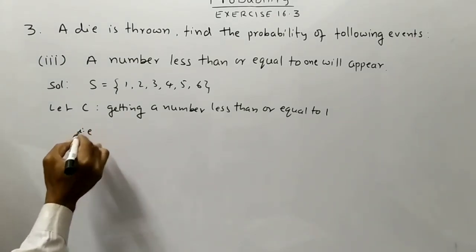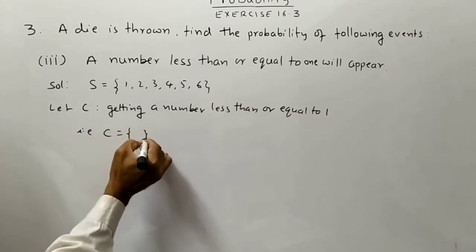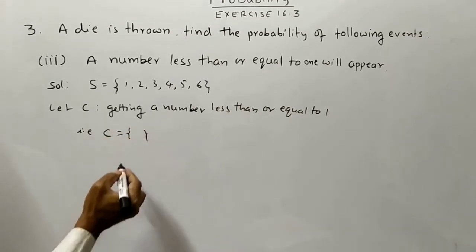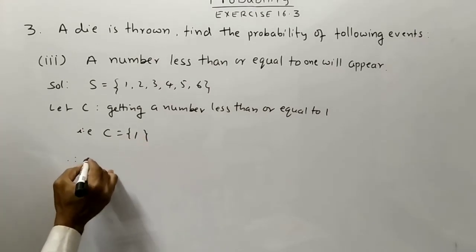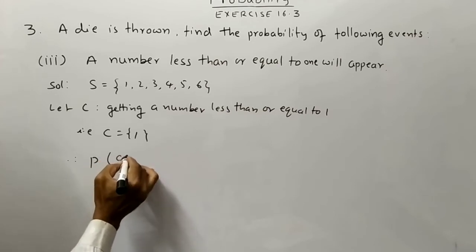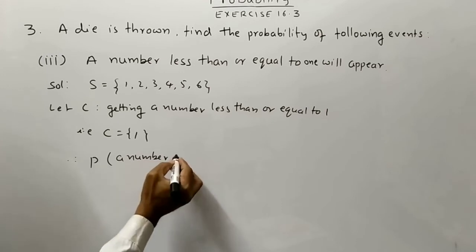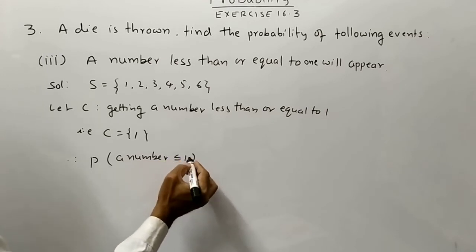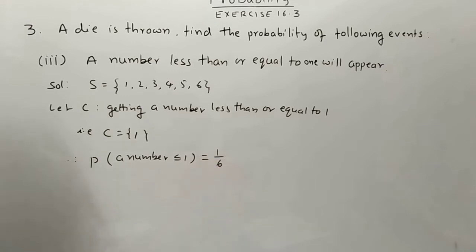That is, set C is equal to, what about the elements of set C? Only 1 will get. Therefore, probability of getting a number less than or equal to 1 is equal to 1 by 6.